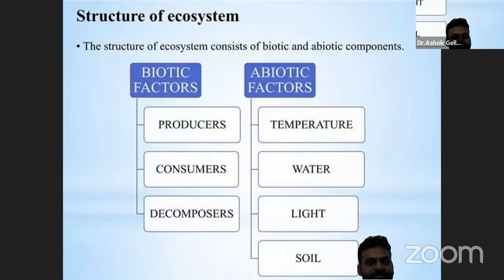Structure of ecosystem. The structure of ecosystem consists of biotic and abiotic components. Biotic components are plants, animals, and microorganisms. And abiotic components are soil, water, minerals, rocks, etc. These are the abiotic components. Abiotic factors are non-living components, non-living parts.